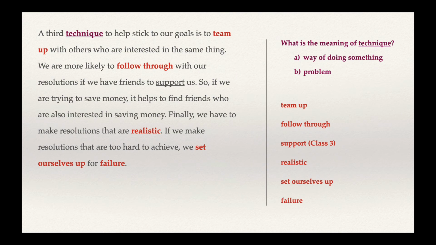Let's ask ourselves, what is the meaning of technique? So before the word technique, we have the word third. That means we've talked about this idea of technique 2 times before this. What did we just talk about? We talked about strategy. Strategy had the word another in front of it. And we said that a strategy was a plan to help achieve our goals. So here we can guess that technique is something similar. Is it a way of doing something, or is it a problem? It is a way of doing something.